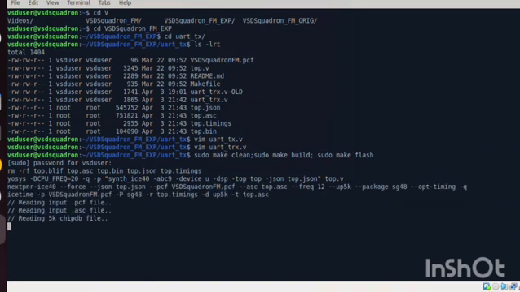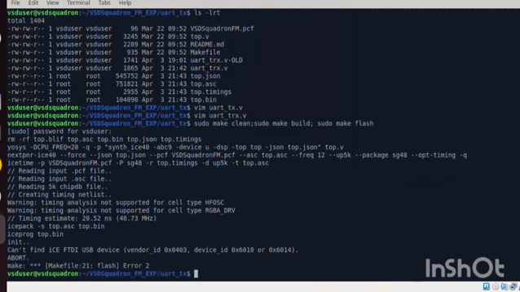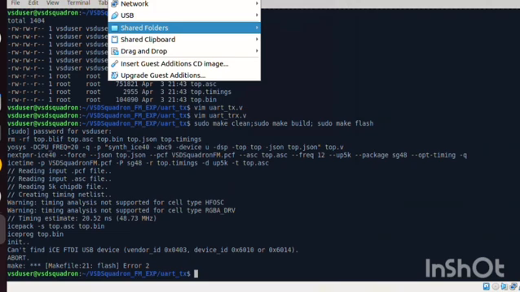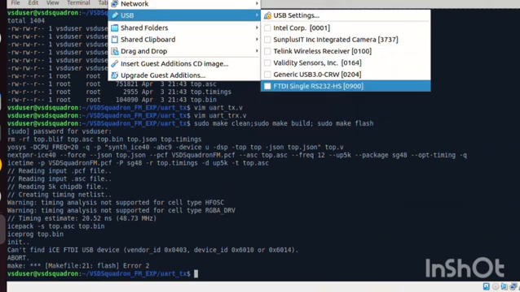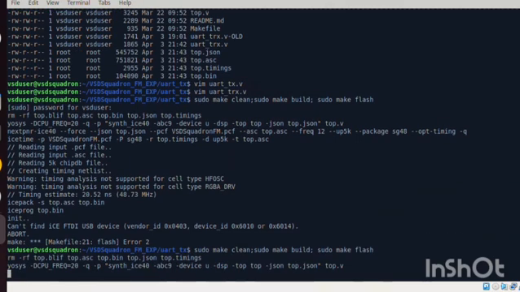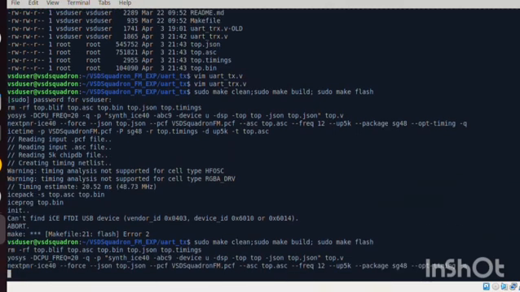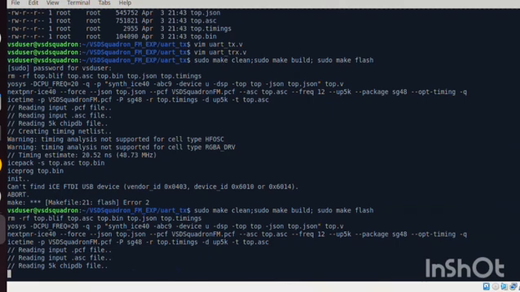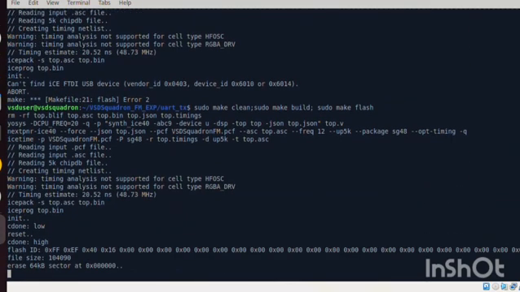So now I'm just executing the program right here. There's some error. Yeah, so I've just connected the device right now. Now the code is compiling, and sometimes it takes a bit of time.